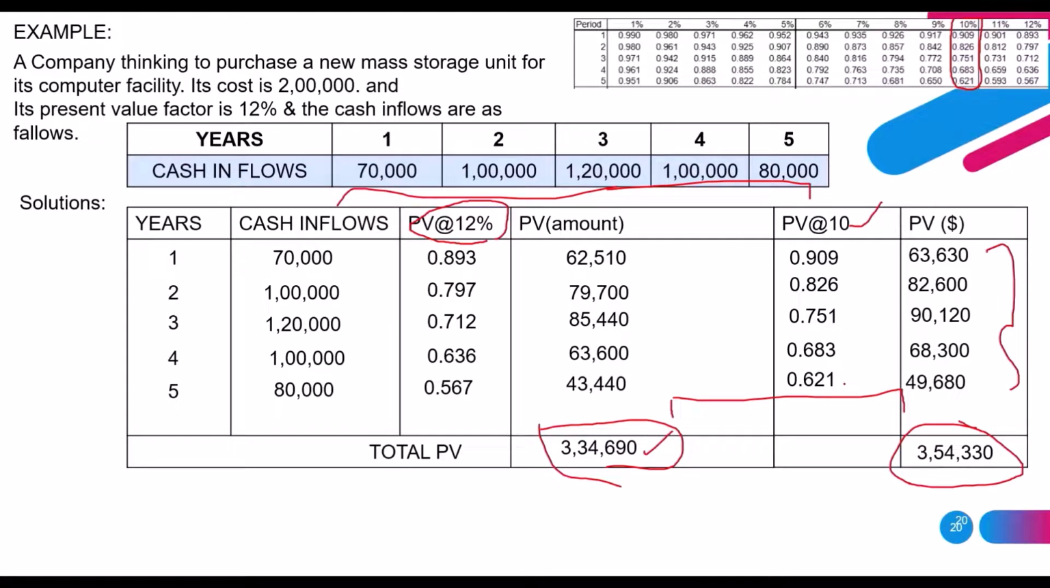The managers will do this again and again. They will repeat this calculation until they get the exact internal rate of return they are expecting. Okay, this is all about the internal rate of return.